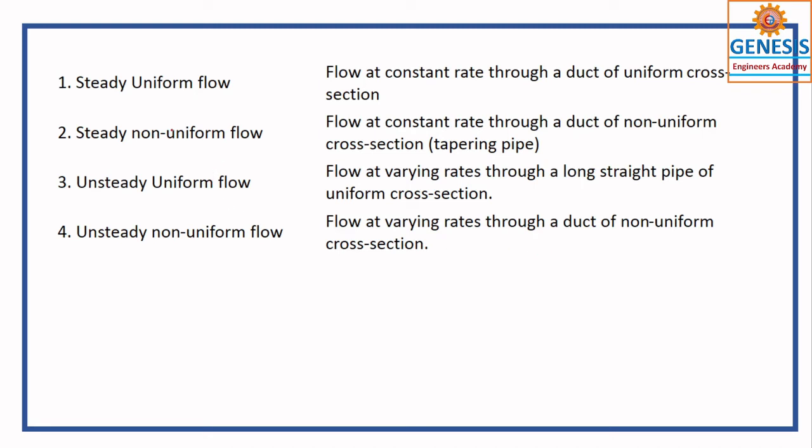So these are the examples for steady and uniform. The flow at a constant rate. These examples are very, very important in many competitive exams. So the flow at a constant rate, that is discharge Q, through a duct of uniform cross section. So constant rate is for steady, uniform cross section is for uniform flow.